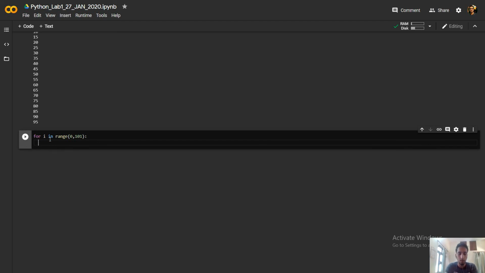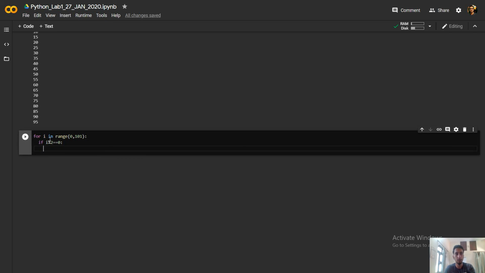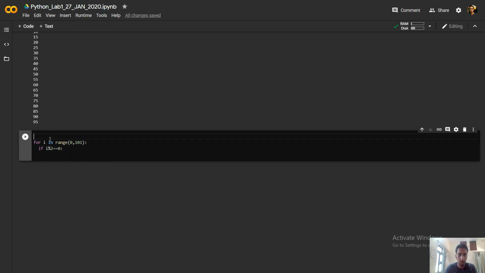I will check if i percent 2, if the remainder is 0, that is, if a number is divisible by 2, it will be an even number. So if i percent 2 equals 0, then, and let's make a list here.